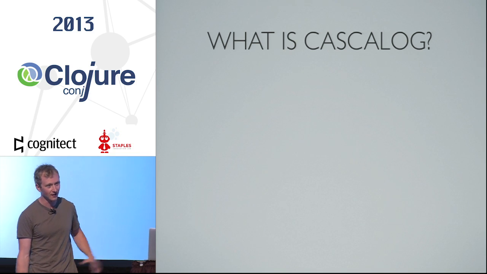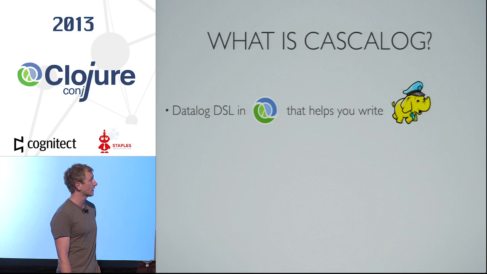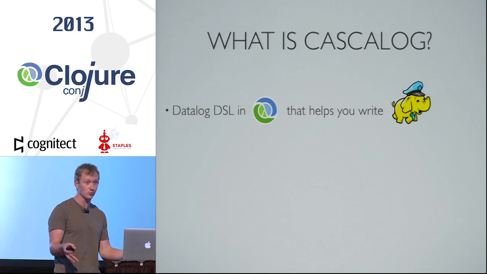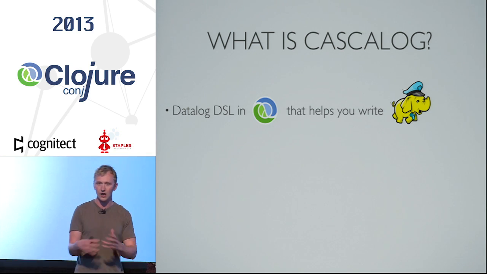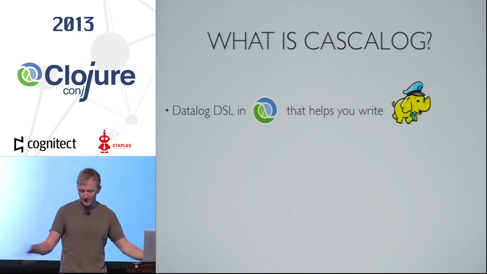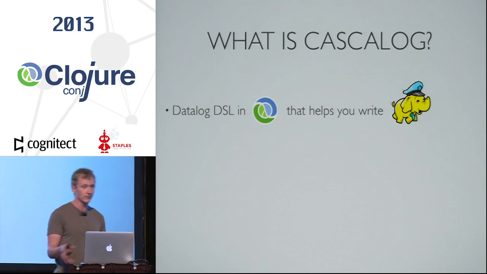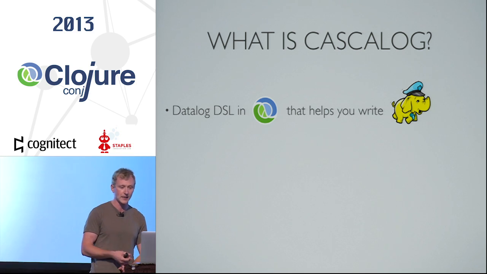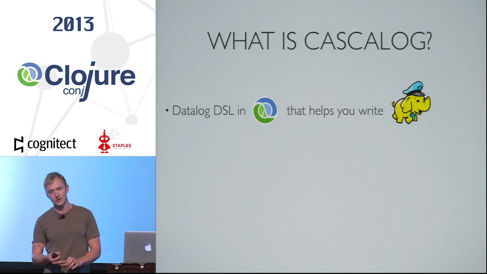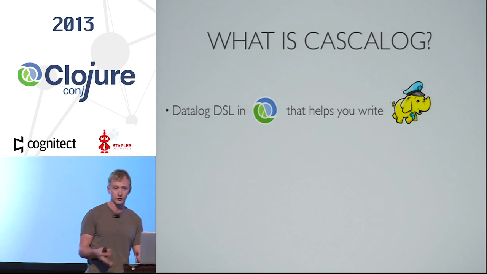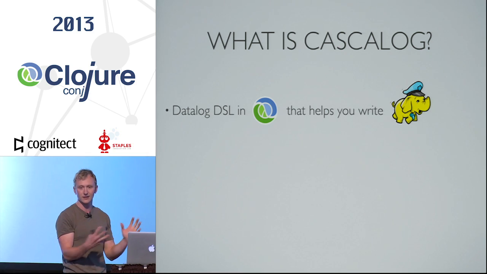Okay, what is Cascalog? What am I talking about? Cascalog is a datalog DSL in Clojure that helps you write, until now, Hadoop jobs, but primarily big ETL or analysis jobs on large logs or streams of data. So some of the questions you might be able to answer more easily using Cascalog would be, go find me all the users in the Northwest who like to paddle, who are under the age of 30, who do this. You express this in a logic language as just facts about your data set and let the system figure it out.